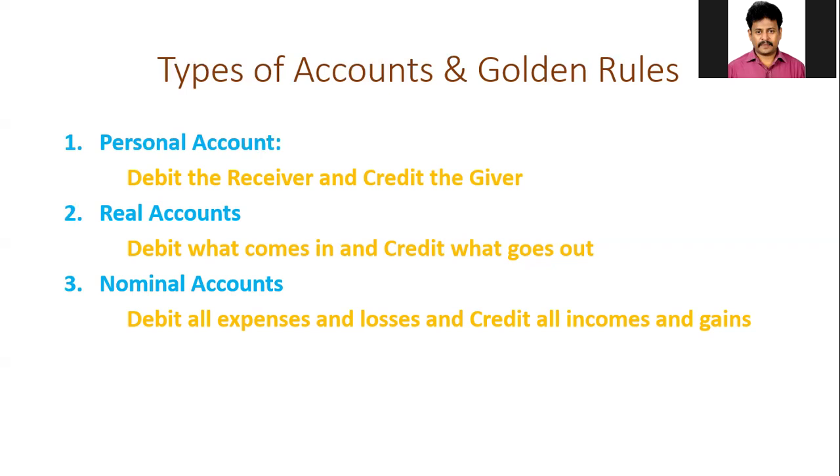Next, the third one is the rule for nominal account. The rule for nominal account is debit all expenses and losses, credit all incomes and gains. These are the golden rules for recording the transactions in journal.